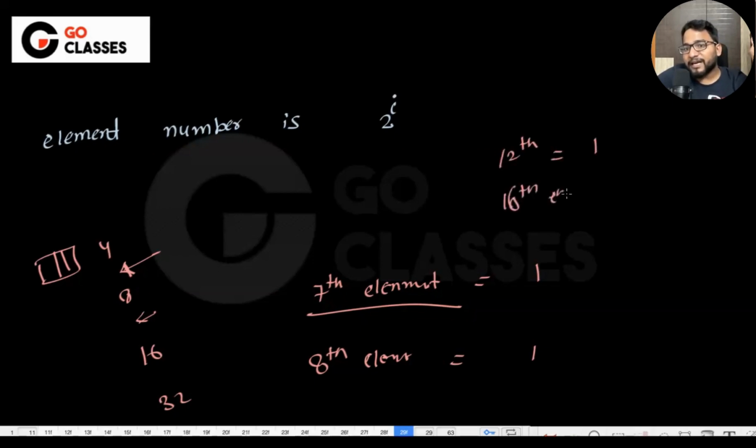If the index itself is in 2 power, then you will say the cost is 16, because you have to create an identical copy. You have to create the double size, which will take order of 1, and you have to copy all the 16 elements. So for the 16th element, the cost will be 16.